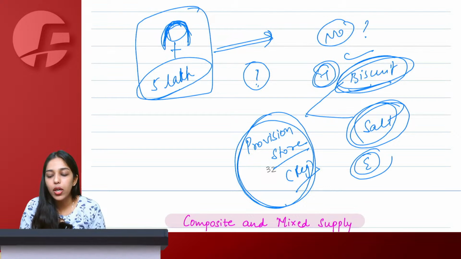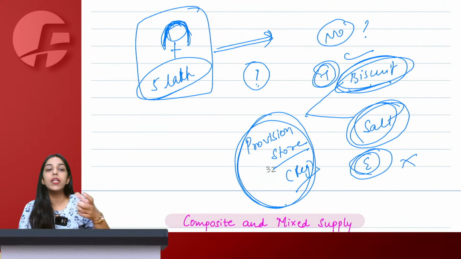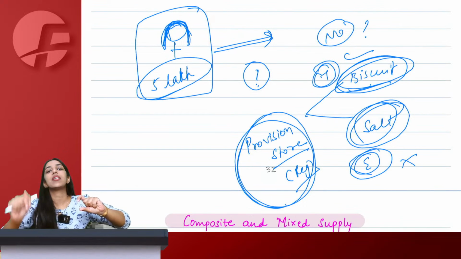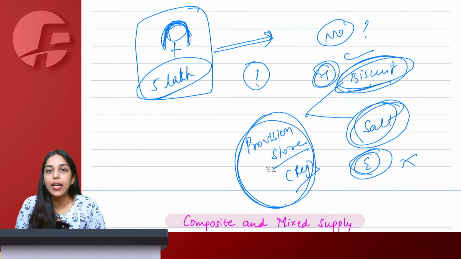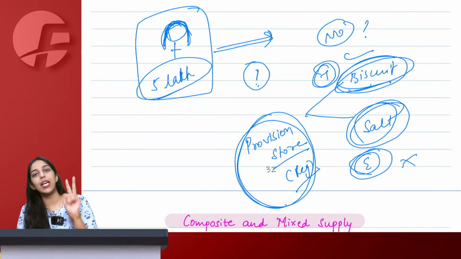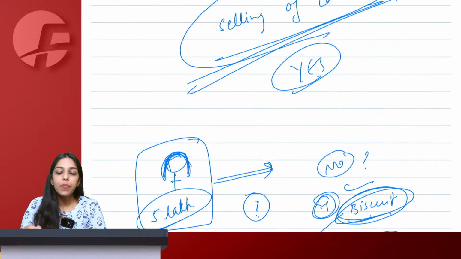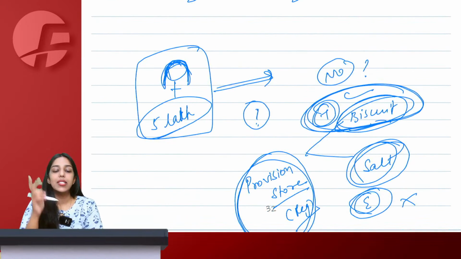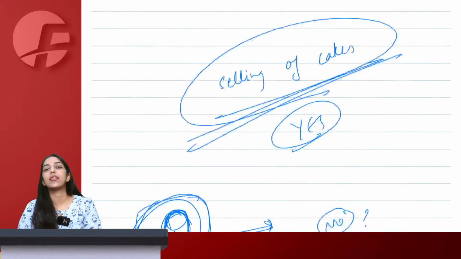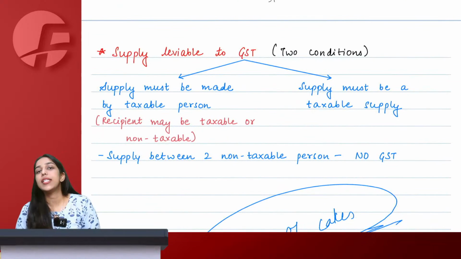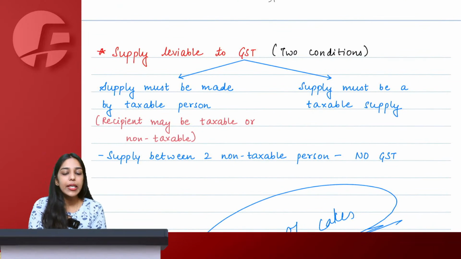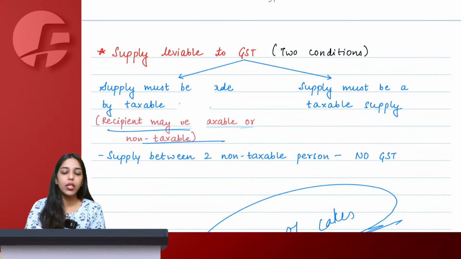But while selling salt, GST will not be levied, because even if the supplier is taxable, the supply in itself is not taxable. So the two conditions that we have to fulfill here are: one, the supply has to be taxable; second, the supplier has to be taxable. Only then can GST be levied. It is okay, the recipient may be taxable or may not be taxable.